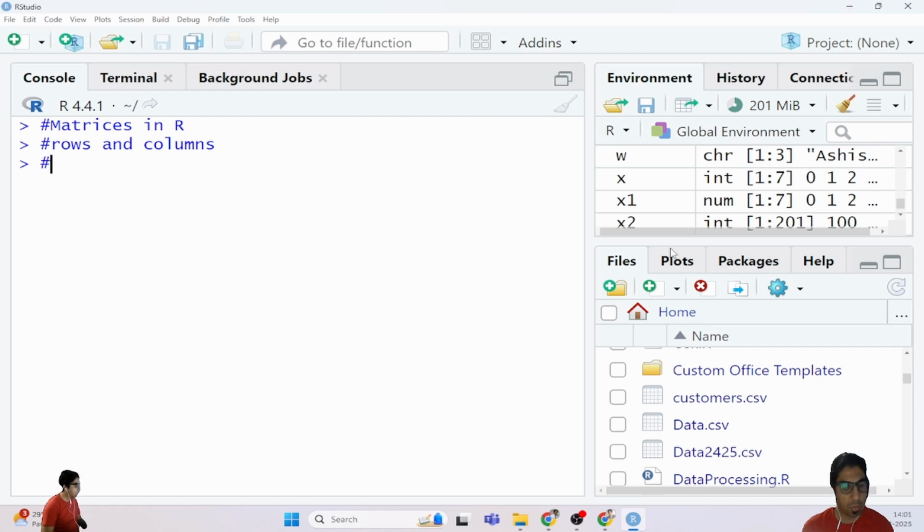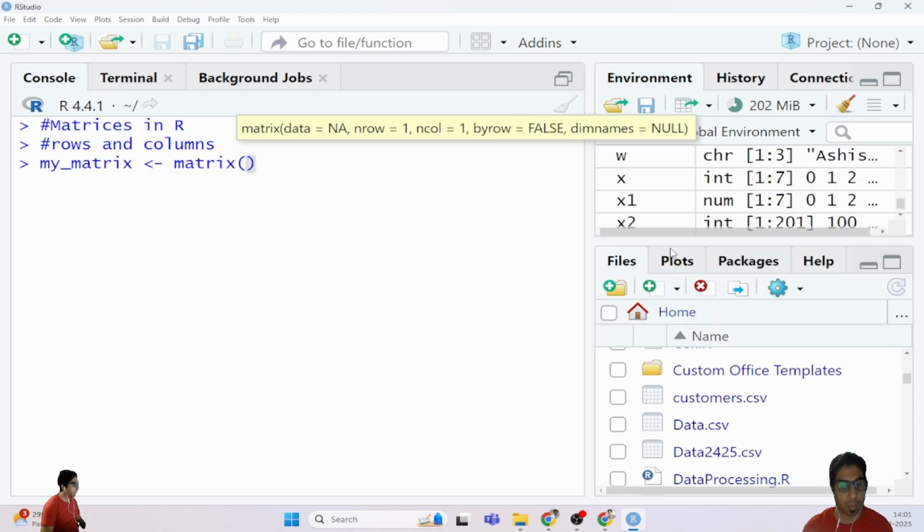For example, I am defining my first matrix. Either you can write matrices or matrix, it depends on you. I'm using a keyword that is known as matrix. For defining that matrix, first I'm creating an empty matrix. If you want to create a matrix with data, you can define the data in the form of numbers or anything else.